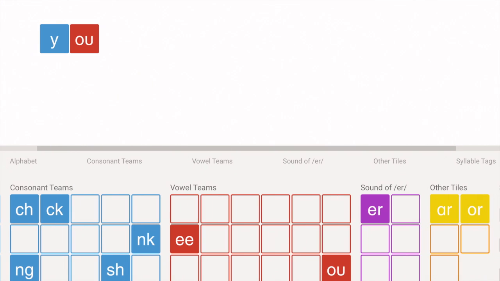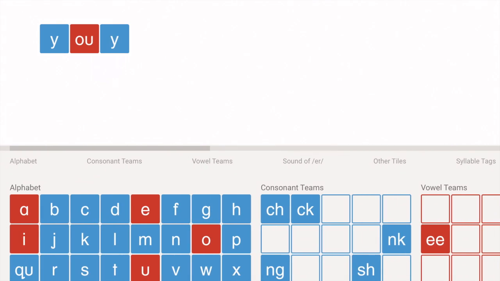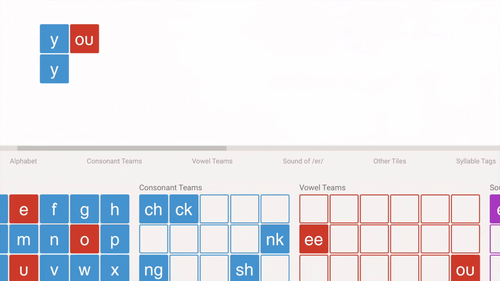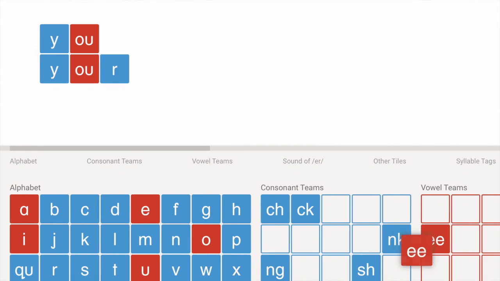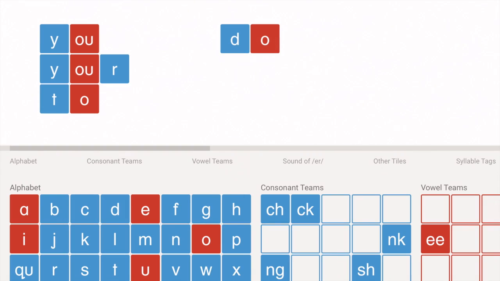You: Y, vowel team O-U. Your: Y, vowel team O-U, R. To: T, vowel O. Do: D, vowel O. Of: vowel O, F.